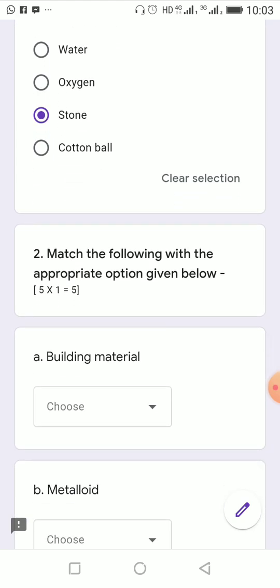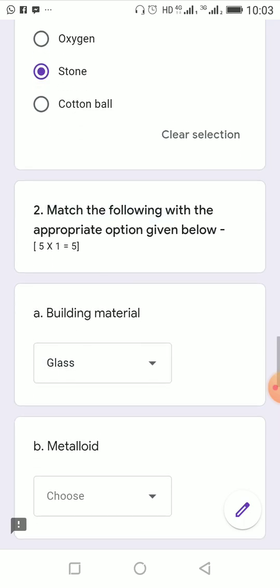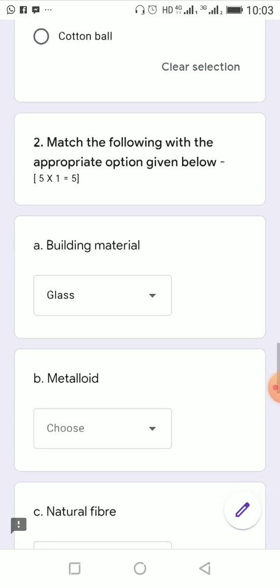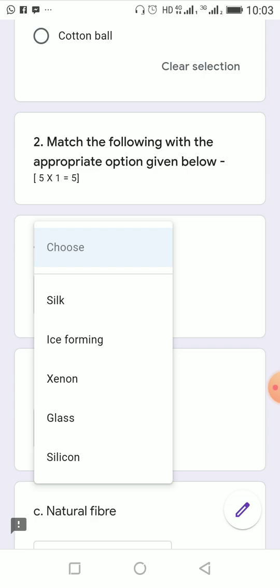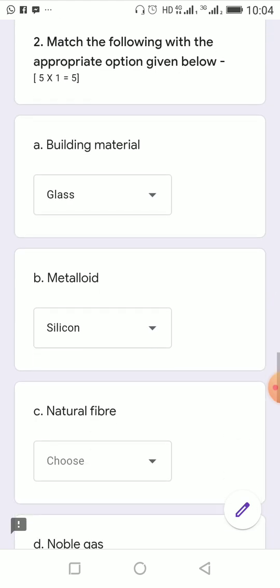Next, match the following with the appropriate option given below. Building material was the first one. This will match with glass. Glass is a building material, we know. We make windows and doors with glass. Next, metalloid. Silicon is a metalloid. Silicon, germanium, arsenic, antimony, these are the metalloids.